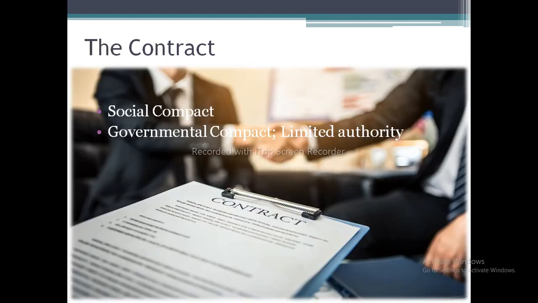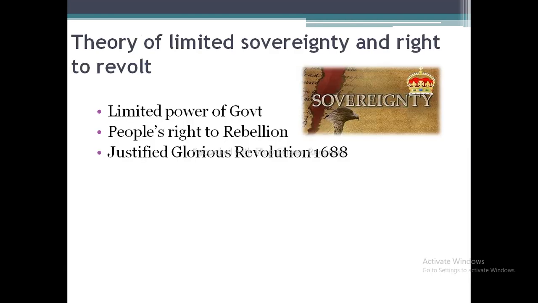Regarding the contract, there were two contracts: the social contract and the governmental compact. In the social compact, the people surrendered some of their rights to the community, and in the governmental compact, they gave the legislative power to the government, and the authority of the government was limited, because the government only had authority as long as the people had given consent.